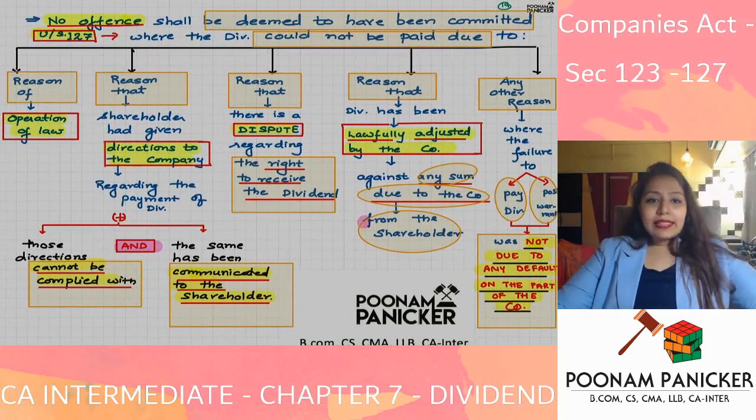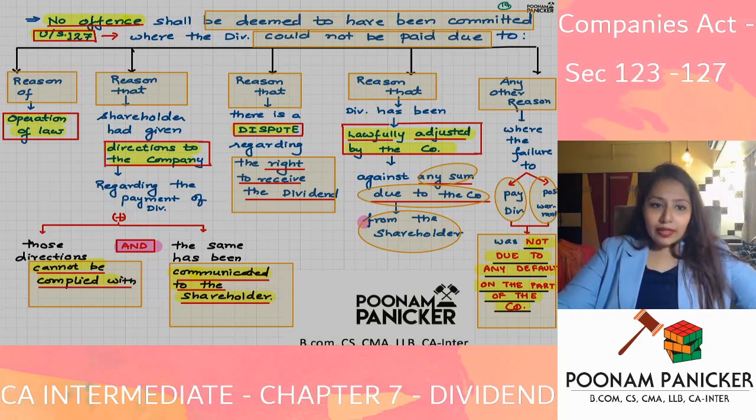Section 127 had certain exceptions. So what is the provision saying? The provision says that in certain exceptional situations, the punishment under section 127 will not be applicable to the company. So which are the situations where the punishment is not applicable to the company? First situation is reason of operation of law. Okay, so if there is a law which is not allowing the company to pay the dividend, then dividend will not be paid. So the reason is operation of law.